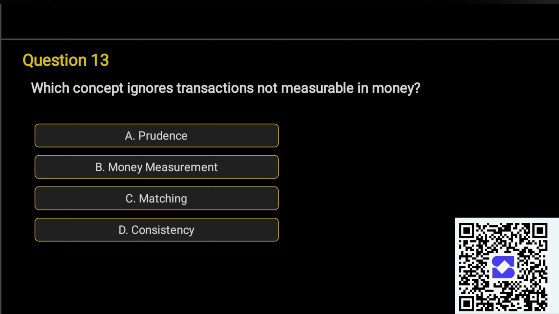Question number 13. Which concept ignores transactions not measurable in money? A. Prudence, B. Money measurement, C. Matching, D. Consistency. Correct answer is option B. Money measurement.